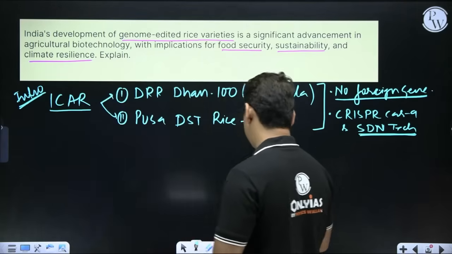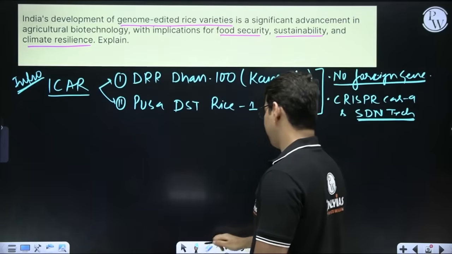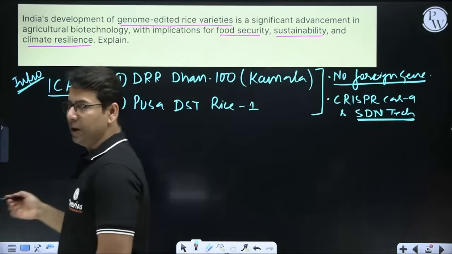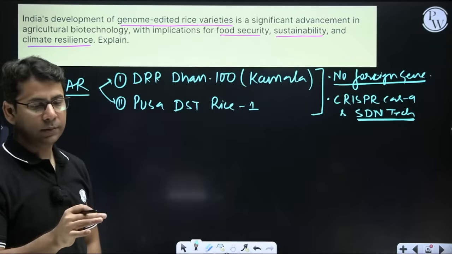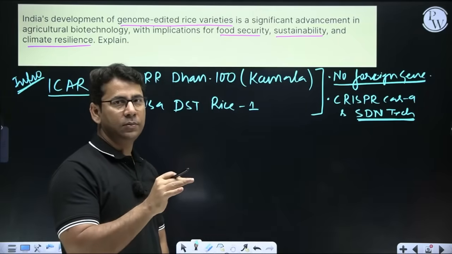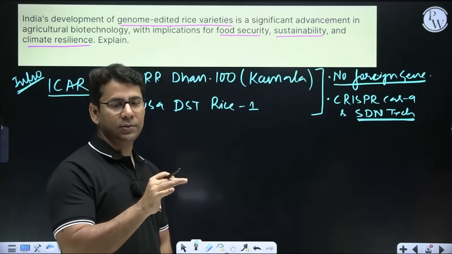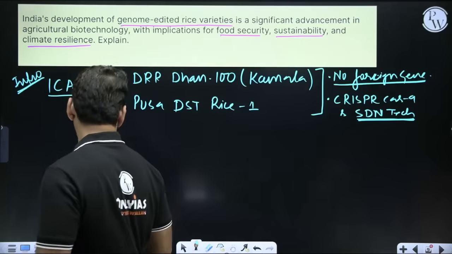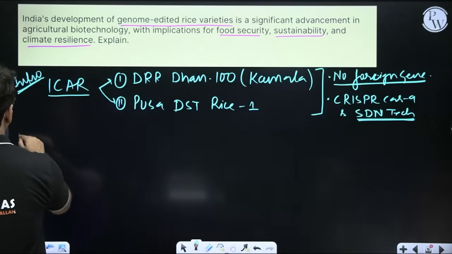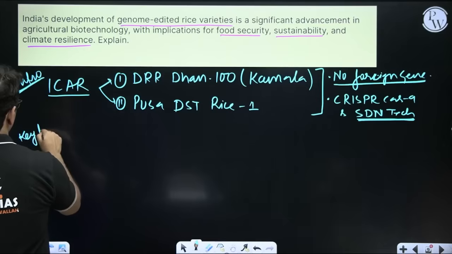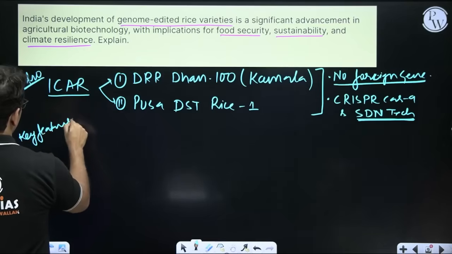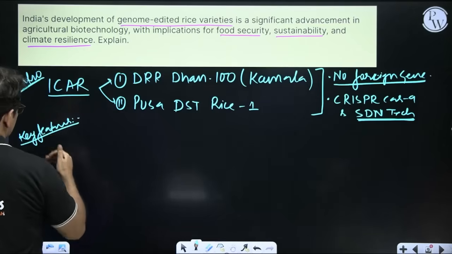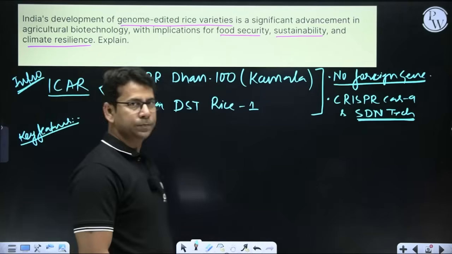So once you have done with the intro, then we'll come to the main part of it, and that is key features, characteristics, right? Although you don't need to write the words "key features", I'm writing it so that we can make the skeleton framework.